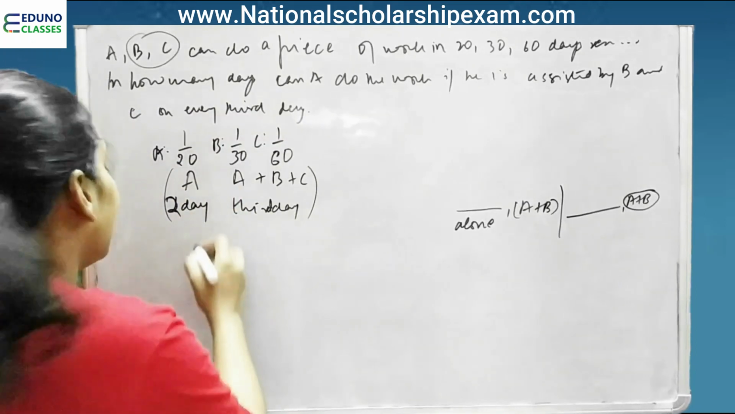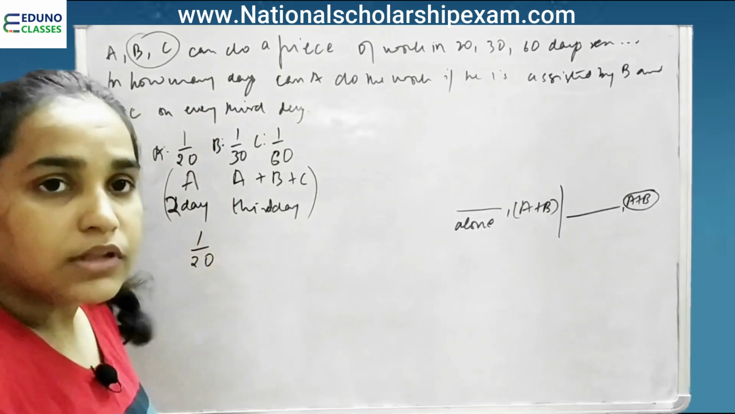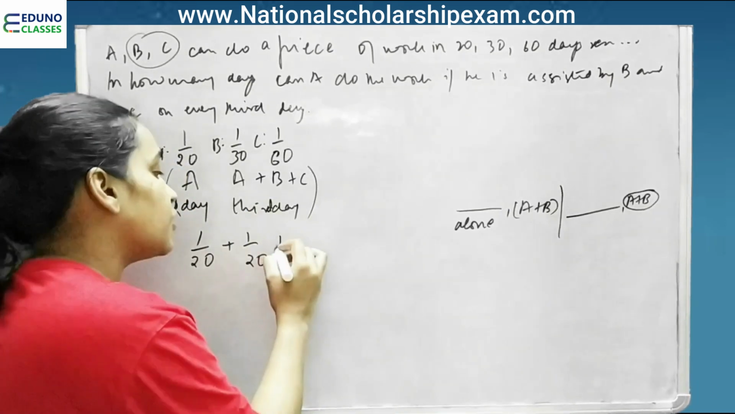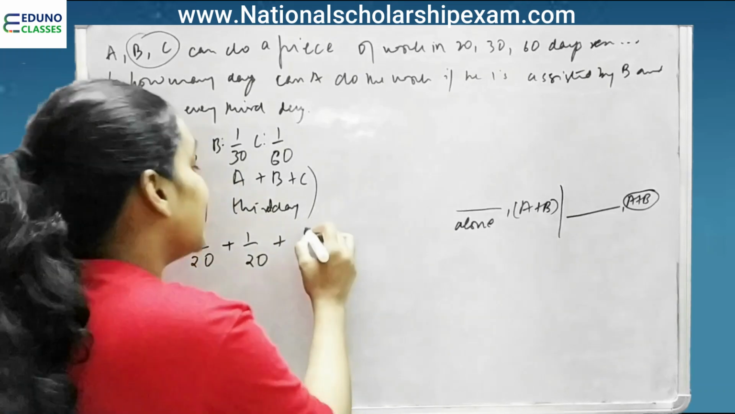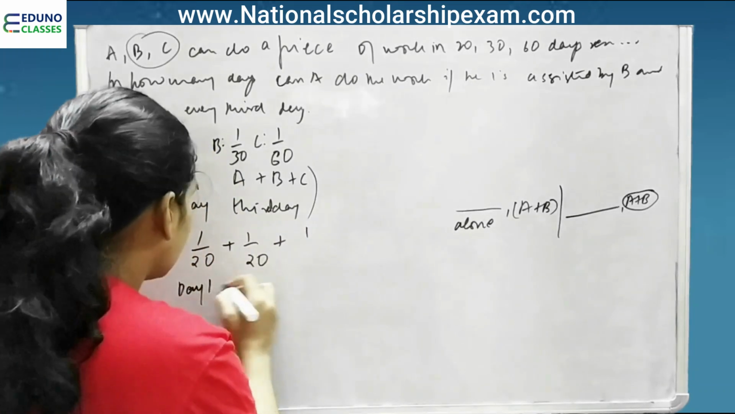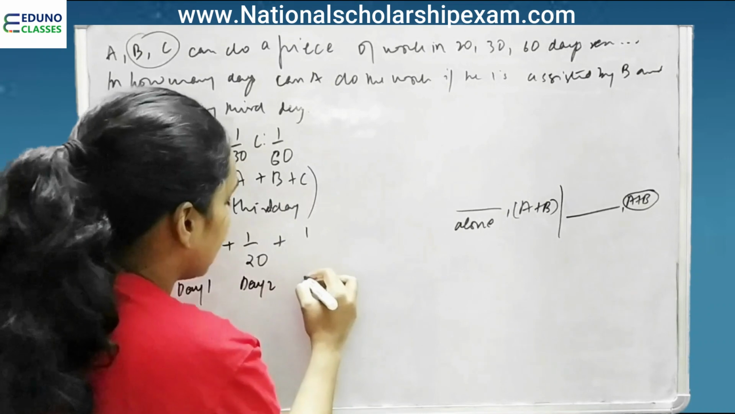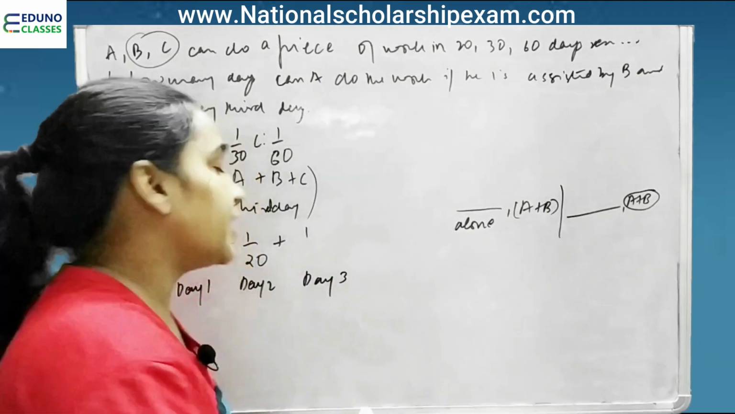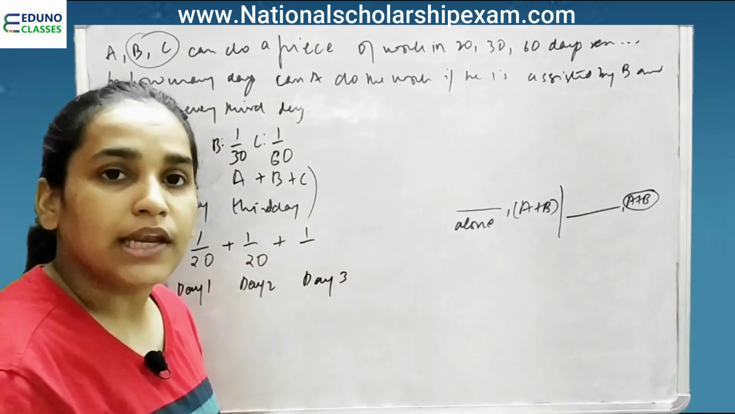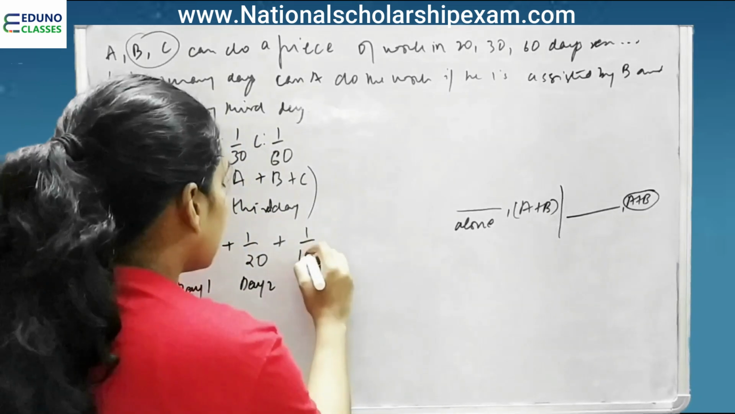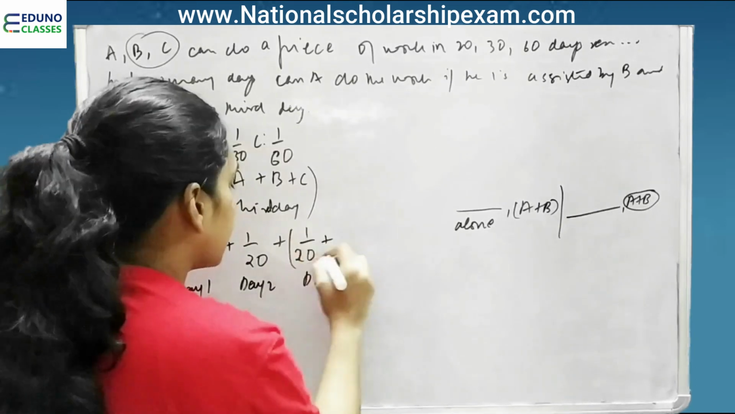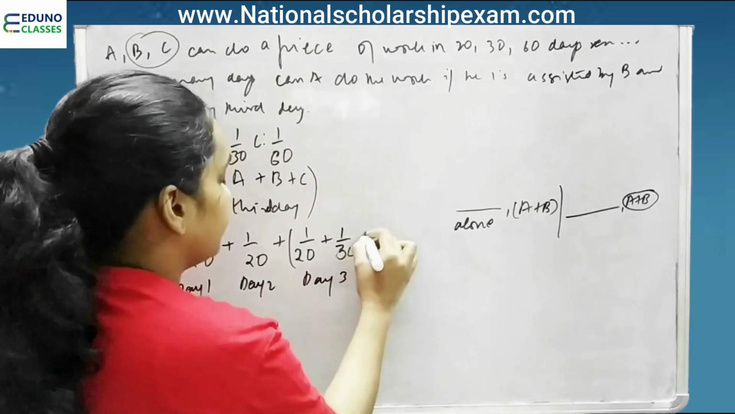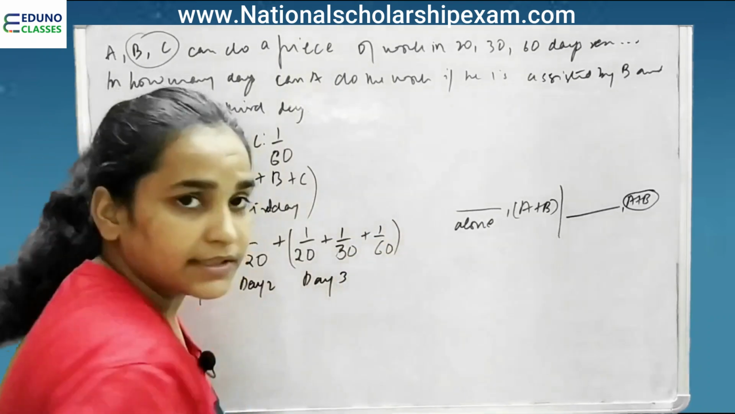On day 1 A is coming to do the job. Again on day 2 A is coming, B and C are not coming. B and C are only coming on day 3. So this is day 1, this is day 2 and now I will talk about day 3. On day 3, all 3 of them are there, so they will contribute their individual efficiency: 1 by 20 A's work on the third day, 1 by 30 B and 1 by 60 C.